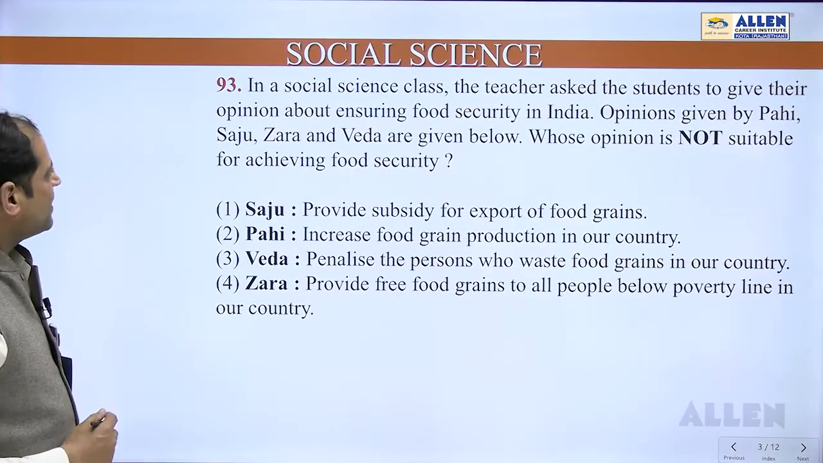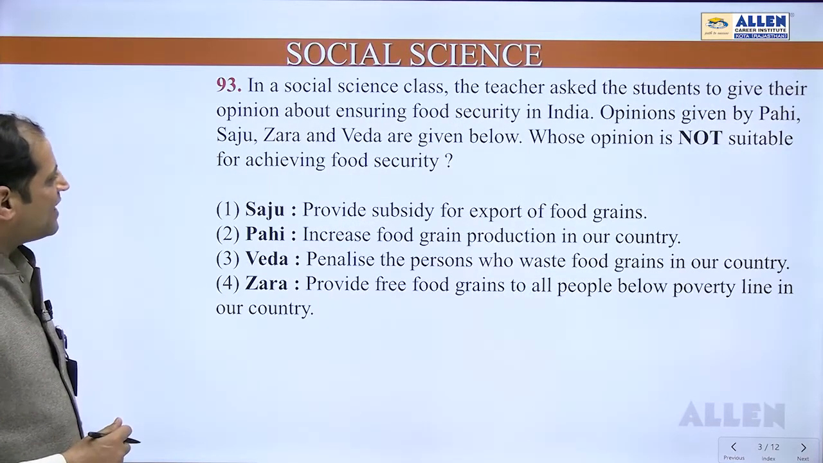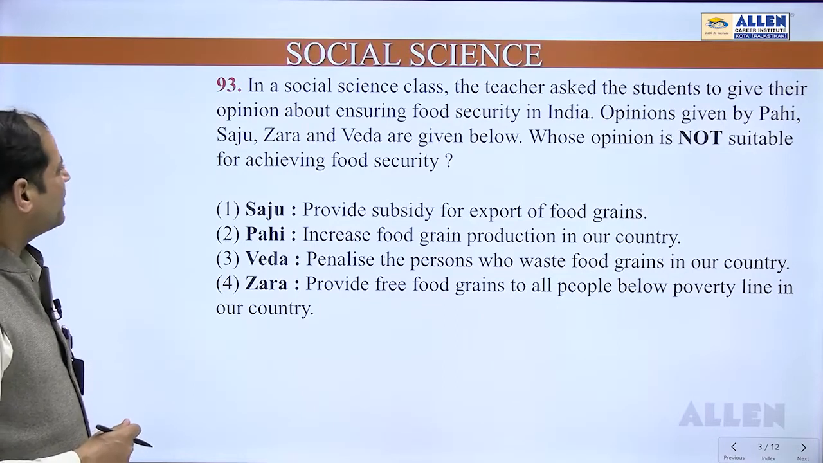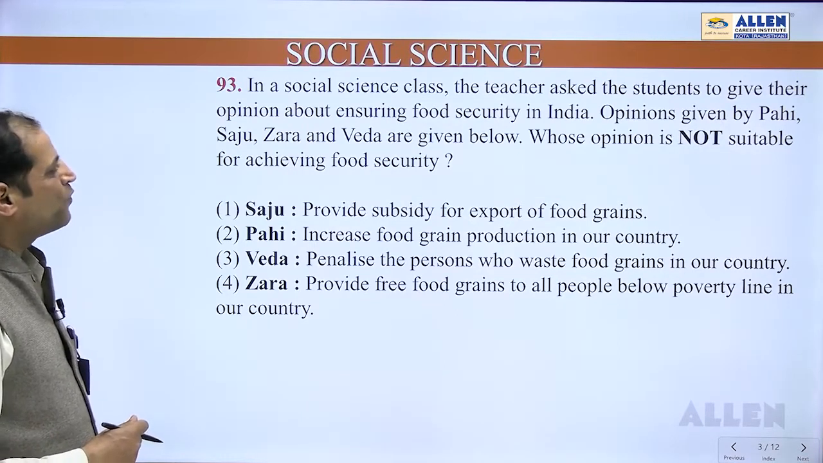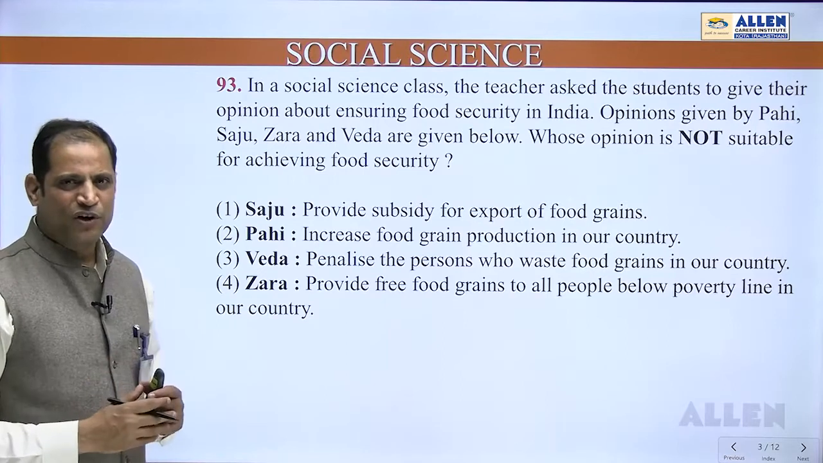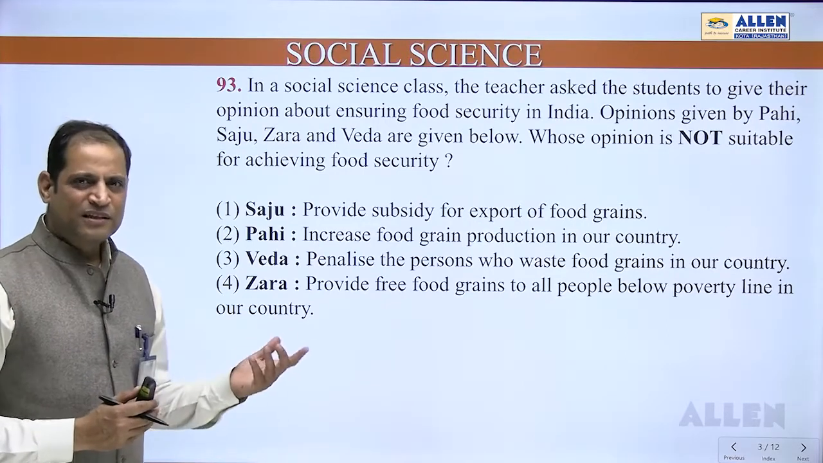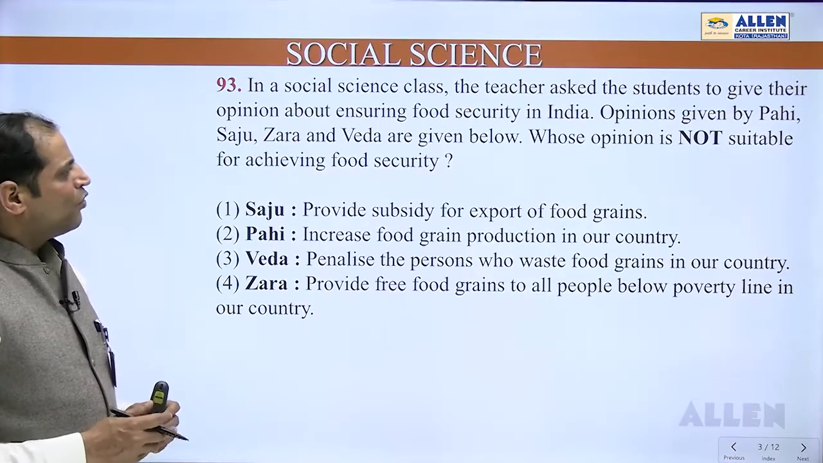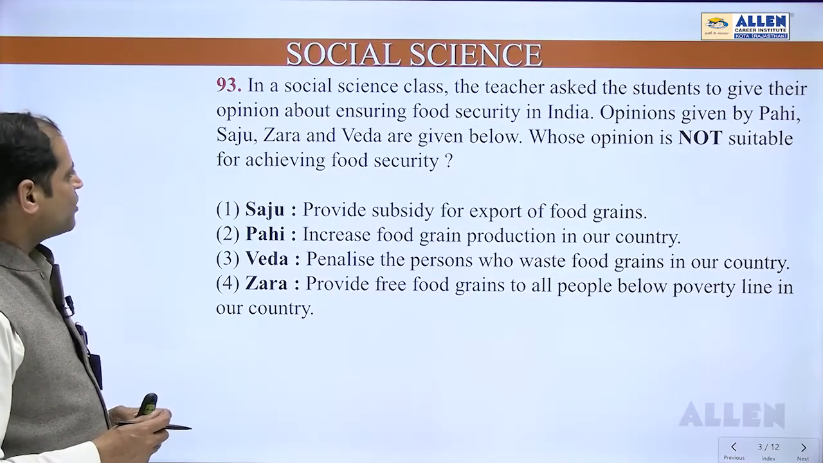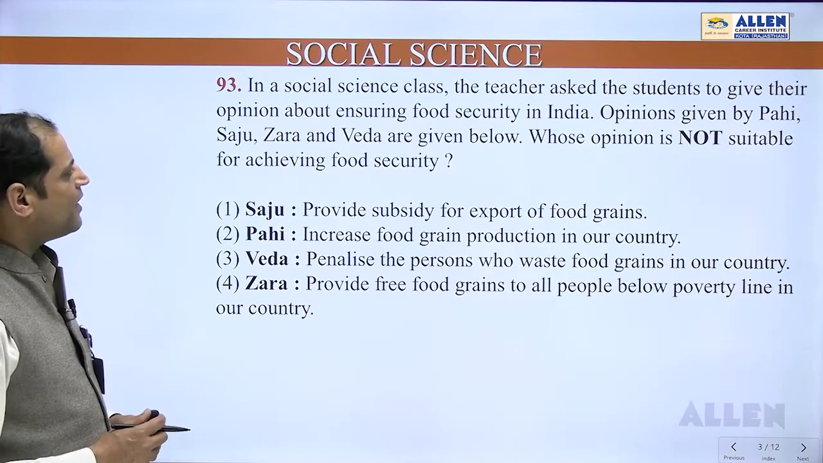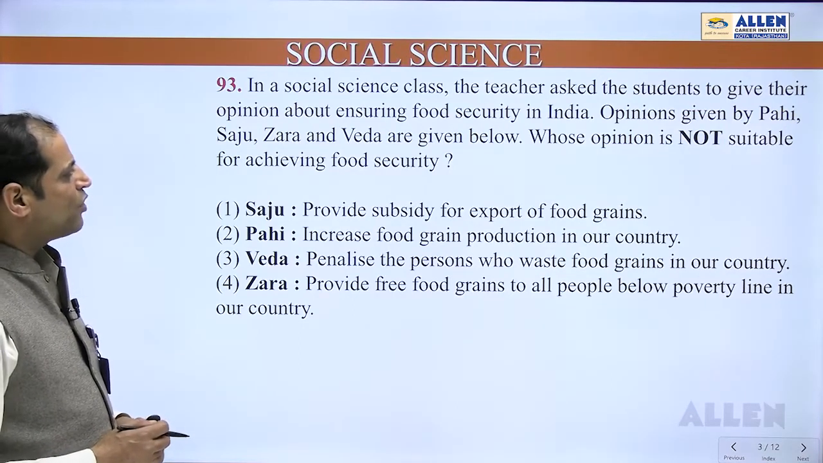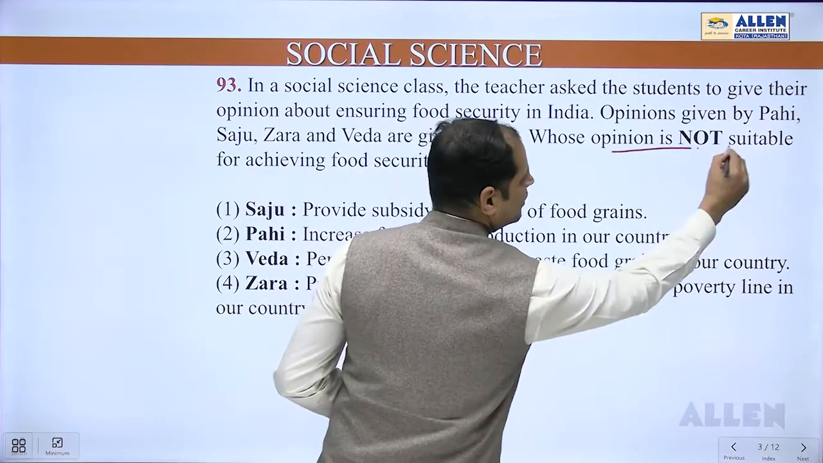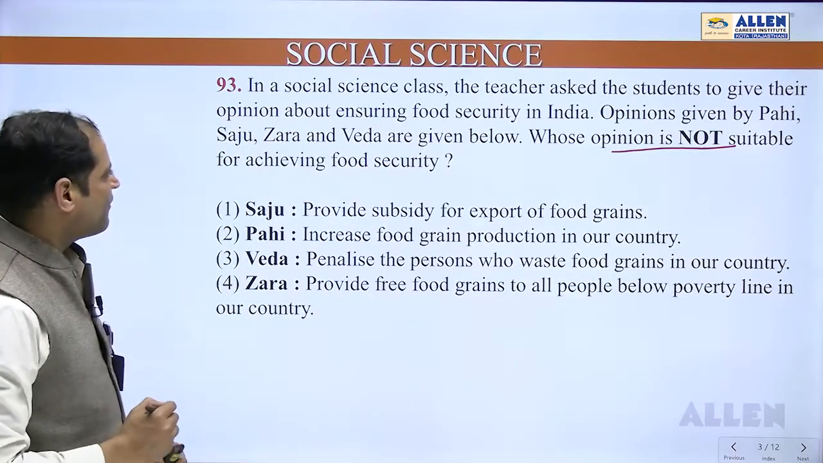If we come towards question number 93, in a social science class, the teacher asked the students to give their opinion about ensuring food security in India. Food security is the chapter, that is chapter number 4, economics, class 9th. Opinions given by Pahi, Saju, Jara and Ved are given below. Whose opinion is not suitable? Not suitable for achieving food security.